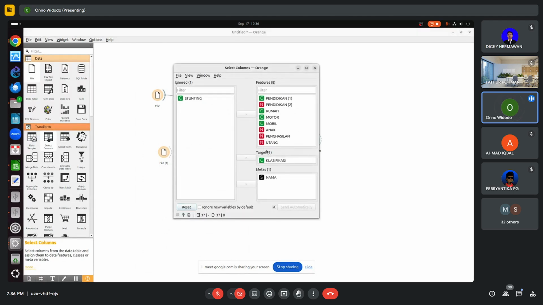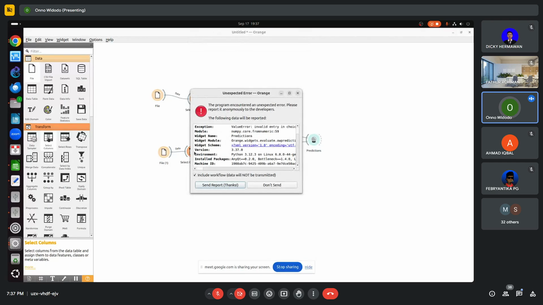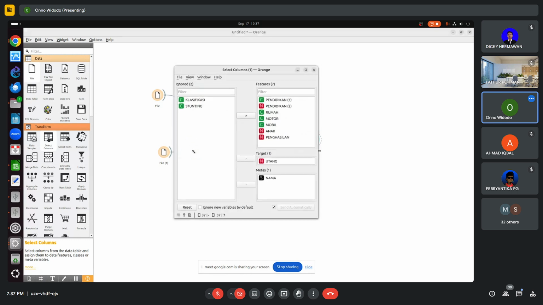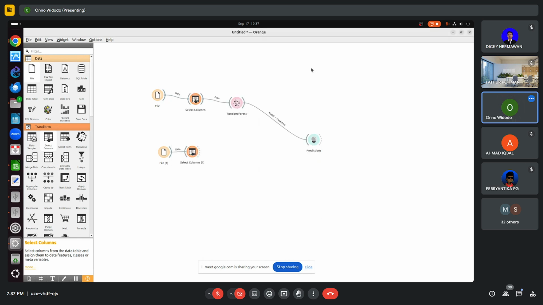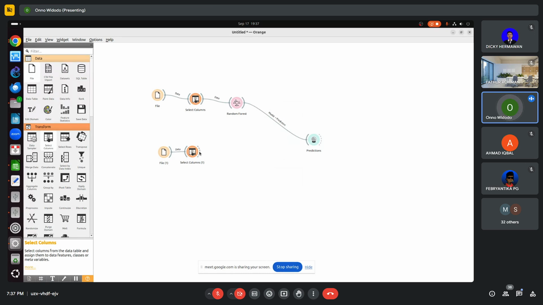Let me see. So stunting is ignored, and classification becomes the target. The file format is the same, and the select column must be the same as well. Whoops, crash. Oh, I have to remove first. Okay, this one, classification here. I hope it's correct now, otherwise it will crash because it's a different model.